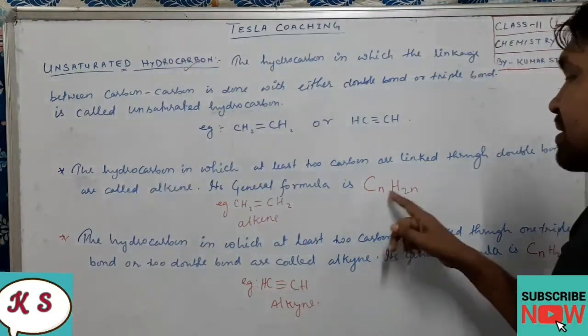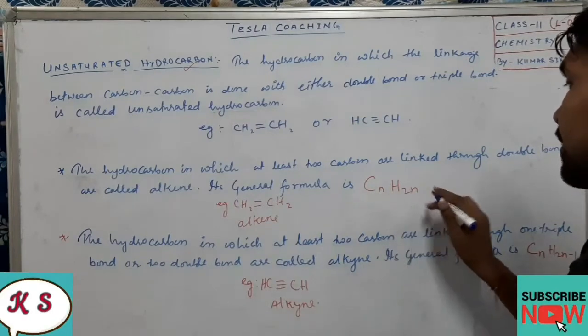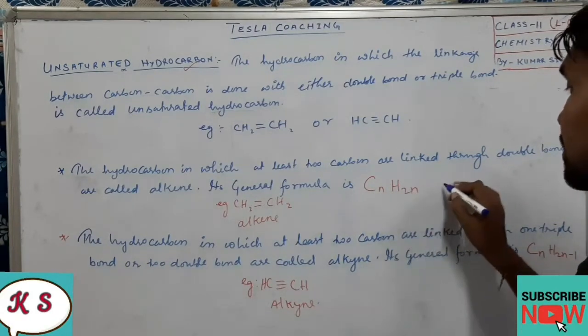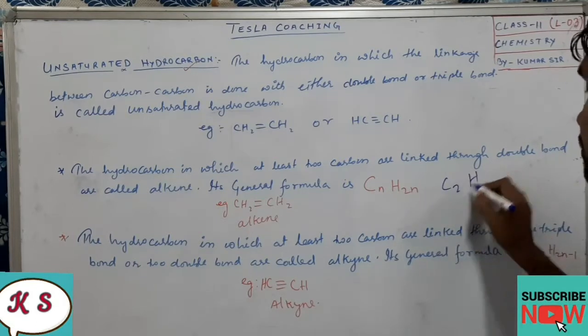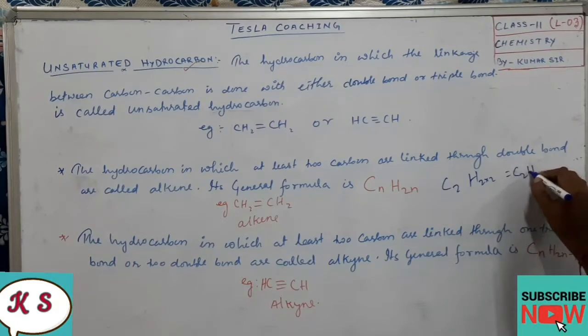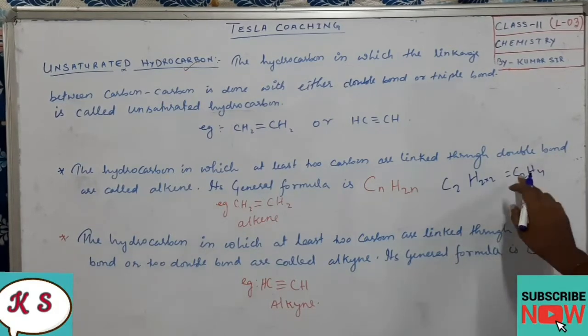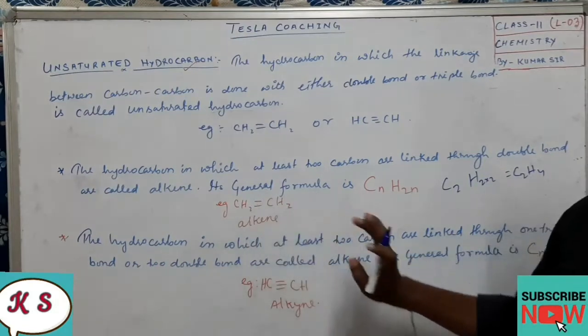Fine. What does this formula actually tell us? Suppose the value of n is 2, then C will be 2, and H will be 2 into 2, so it will be C2H4. So we come to know that when C is 2, H will be 4. See here, C is 2, H is 4, right or not?